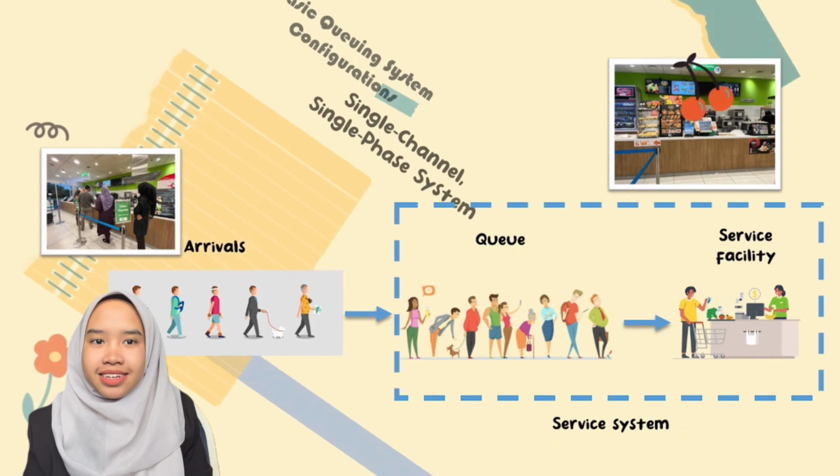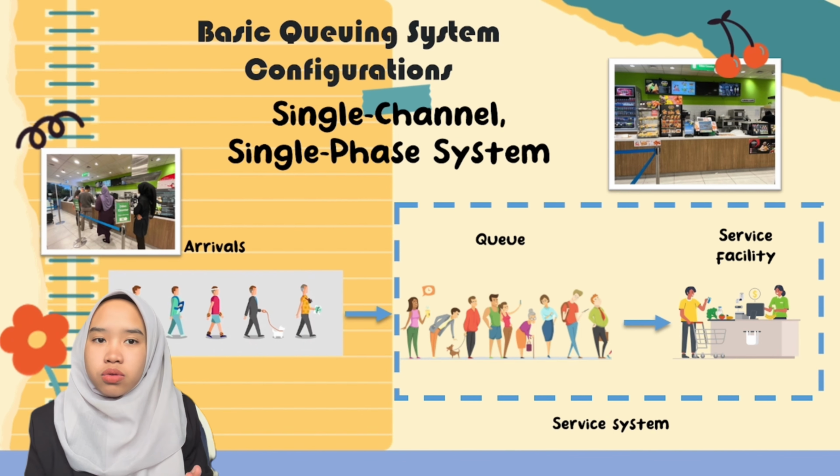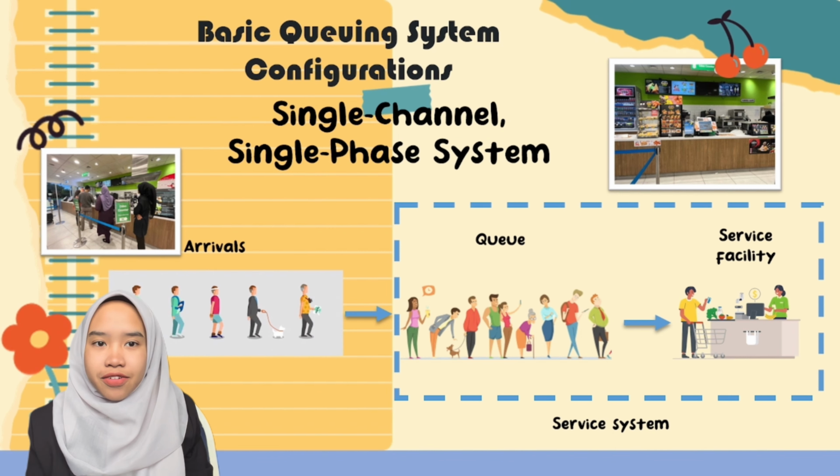When we are collecting the data, Family Mart uses a single channel, single phase system. So there is only one counter that is being used. So the flow is once the customer arrives, they will queue in only one line, and then they will be served also only at one counter. After the customer is done being served, they will leave the store.